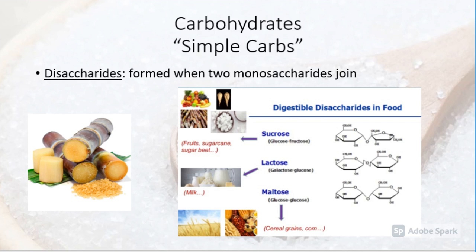Disaccharides are simple sugars made of two rings, or two monosaccharides. Three examples are shown. Sucrose is made from glucose and fructose, which are both monosaccharides. There is also lactose, which is known as milk sugar, and maltose, which is known as malt sugar.